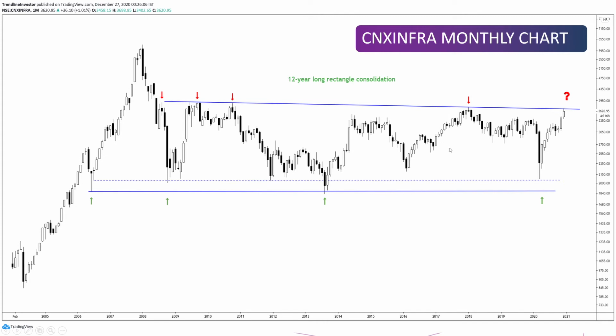Now this is a very important chart which I've been tracking for many weeks now, because this is a 12-year long rectangle consolidation in CNX Infra. And again, if you see, we have multiple touch points. Now that's why this is a valid trend line. And again, here we have multiple touch points in the zone. That's why this is probably a rectangle. Now the rectangle's upper line is not a perfect straight line, it's a little sloping, but I would consider that as a rectangle.